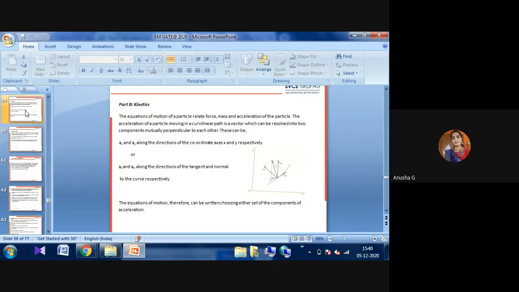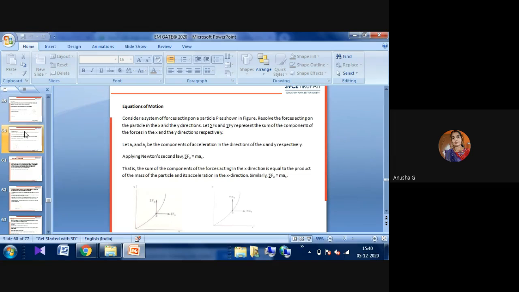Next, we'll see the kinetics of curvilinear motion. It is when a vehicle is moving from one direction to another; there will be a moving vehicle with some force, and there will be x and y directions. The equation of motion for curvilinear motion is resolving the forces acting in the x and y positions.